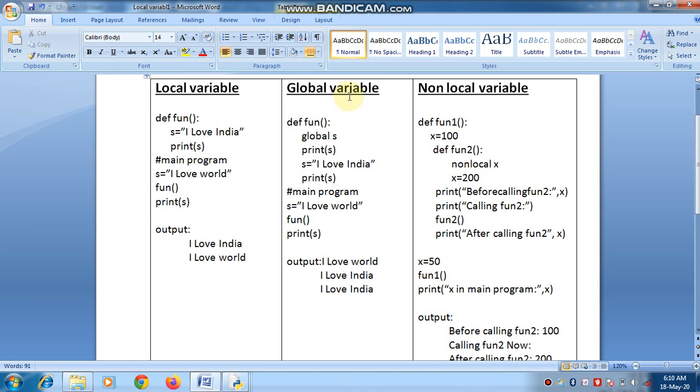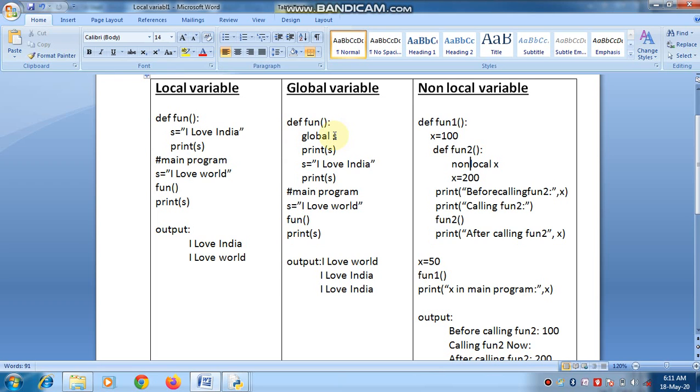Now we will talk about global variable. In this program, outside the function s is initialized to I love world, and inside the function I love India. If you want to change the value of outside s, meaning global s, inside a function, then we will have to use the global keyword.